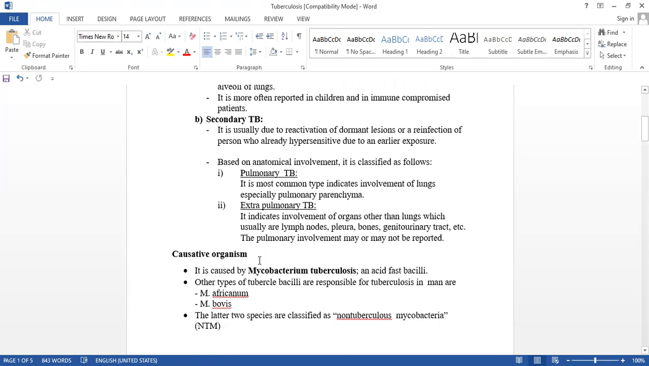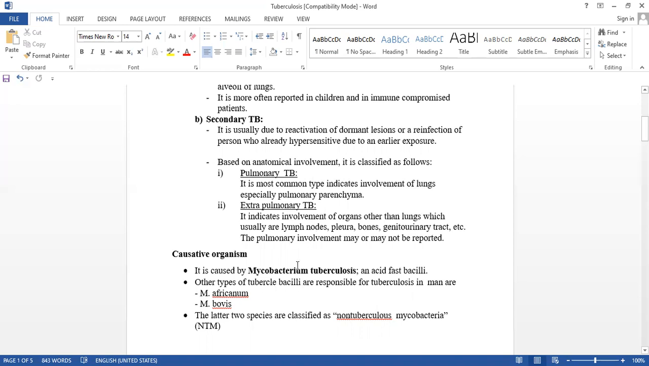Now see here the causative organism. Which is the causative organism? Mycobacterium tuberculosis, an acid-fast bacilli. Other types of tubercle bacilli are also responsible for tuberculosis, but this is the main one we observe when we test in the laboratory. We mostly find Mycobacterium tuberculosis bacilli, but other bacilli are also there, which we call tubercle bacilli.